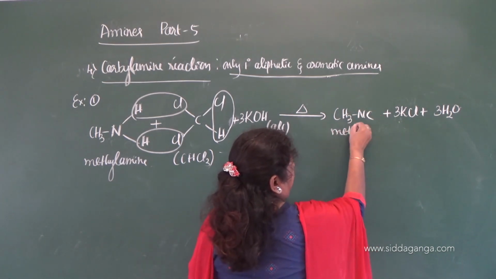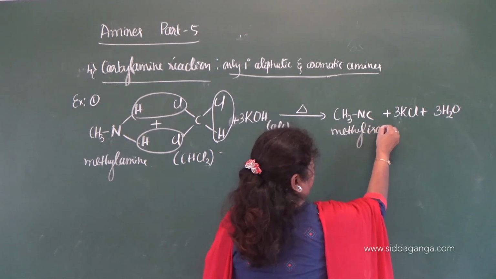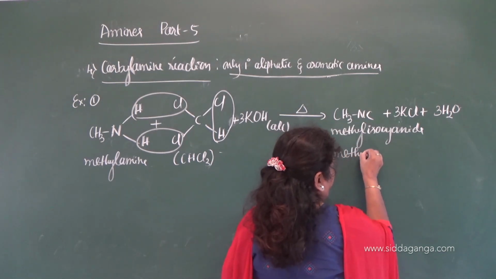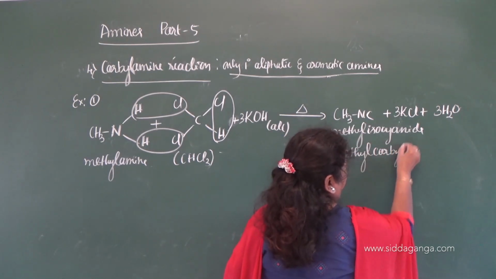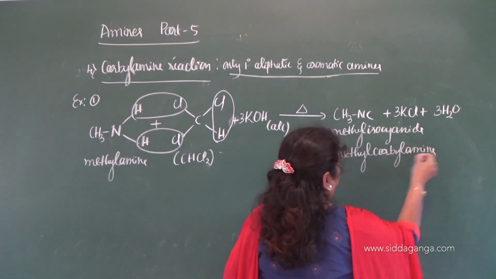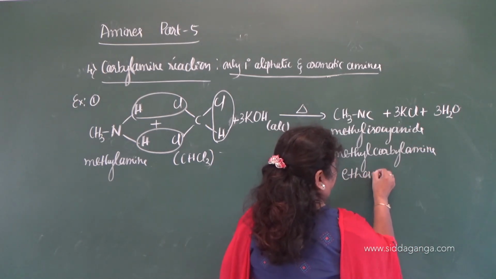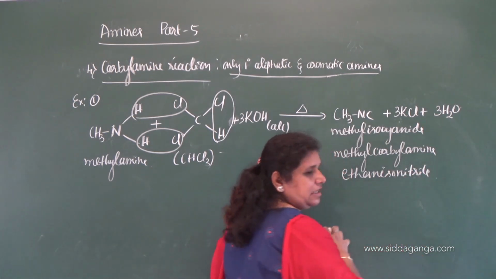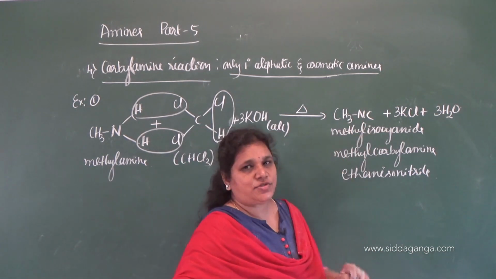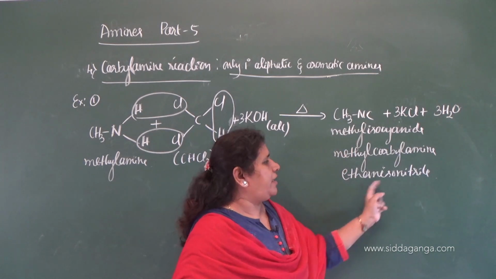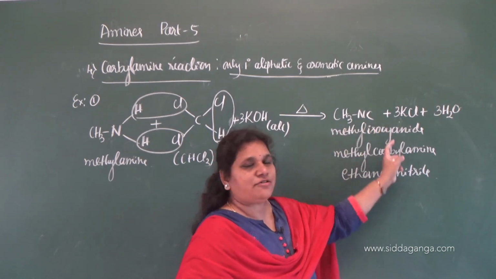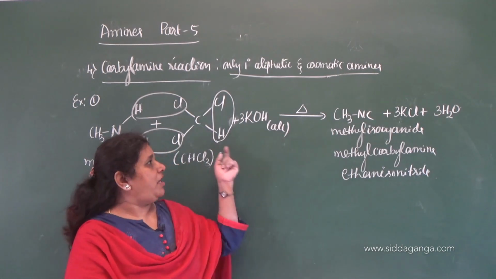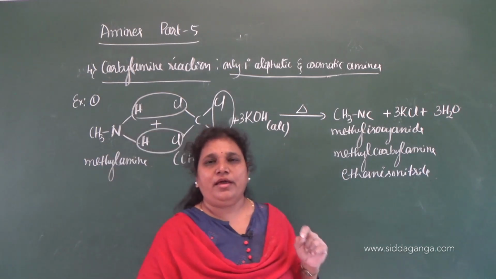CH3NC, that is methyl isocyanide or methyl carbylamine or ethane isonitrile. See here, ethane, because there are 2 carbon atoms in total. Ethane isonitrile is the IUPAC name, and this is the foul smelling compound which is obtained when methylamine is heated with a mixture of chloroform and alcoholic KOH.